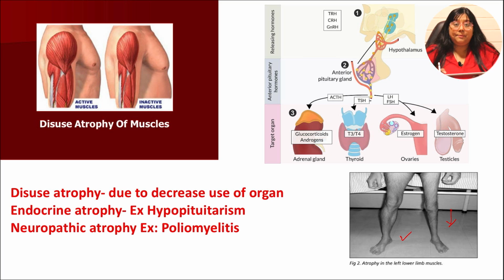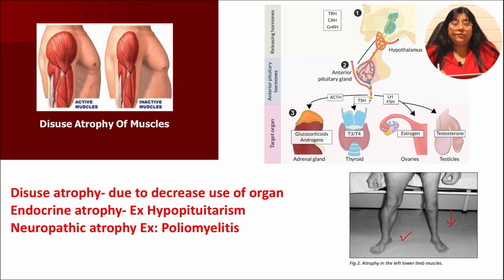So what will happen if there is a problem in the pituitary? If there is no pituitary, or if there is hypopituitarism, what will happen? All these hormonal secretions will reduce, and because of that, there will be atrophy of the adrenals, atrophy of the gonads and atrophy of the thyroid. So that was an example of endocrine atrophy.